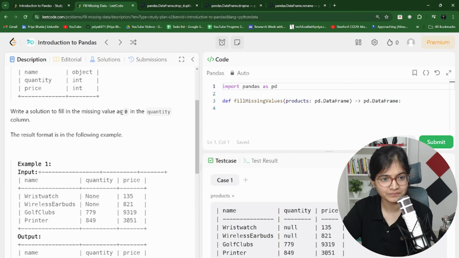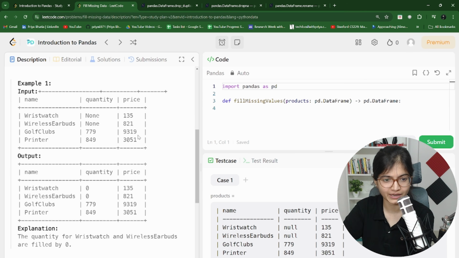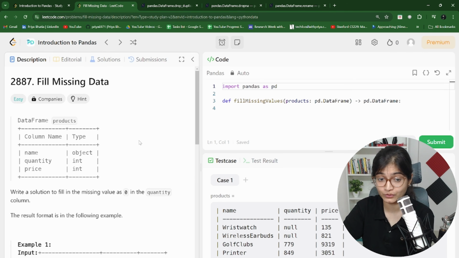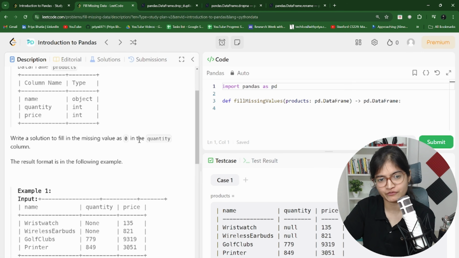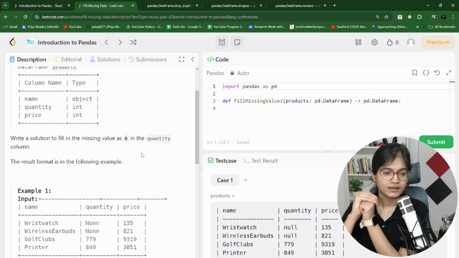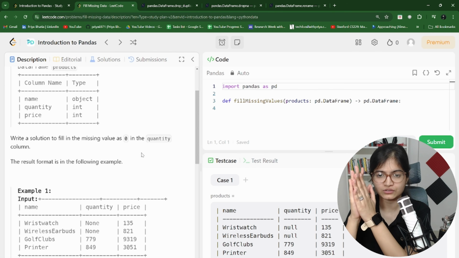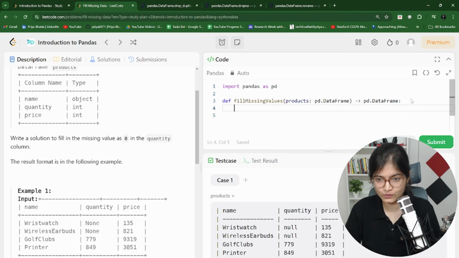Filling the missing data. Okay. We have to fill the missing values as 0 in the quantity column. Interesting. So in this specific case where we have to do the imputation with 0, what do you think should be the function we can use? As far as I remember, we have a function by the name of fillna, which fills the values with 0. But the question is, can we apply that on a specific column named quantity? Because we don't want to apply it to the entire data frame, since they're focusing just on the quantity. So maybe what we can do is